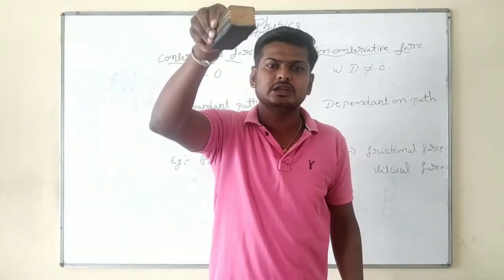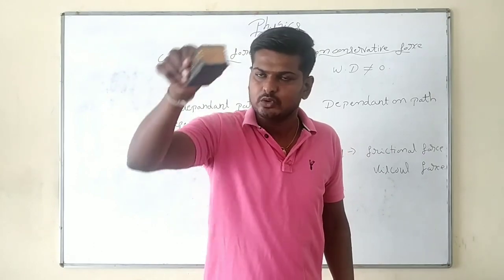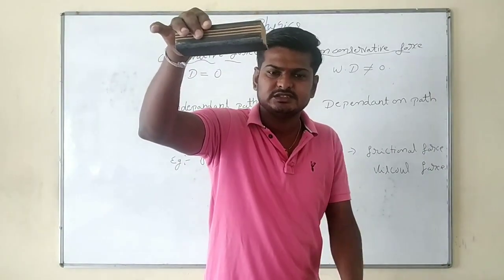To a particular height, the energy stored will be the same, so it is independent of path.